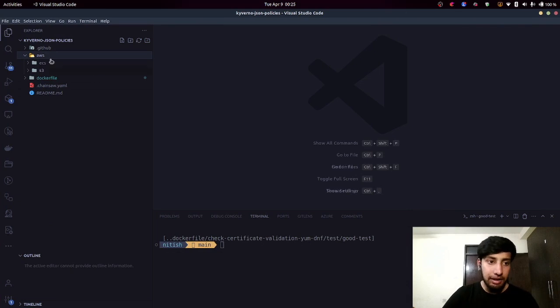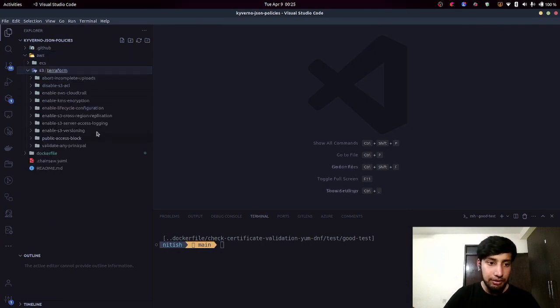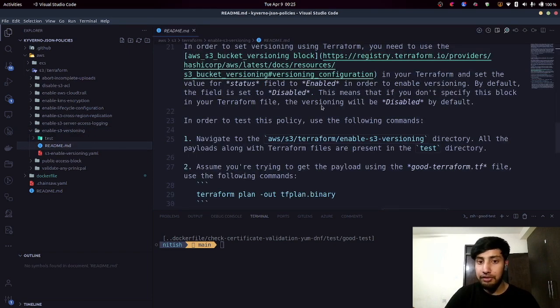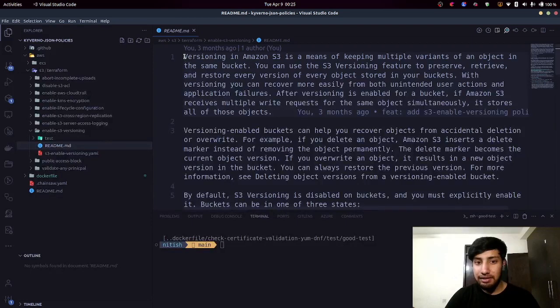If I go through the AWS S3, imagine I want to check for S3 versioning. If I go to the README file, you can see it's saying that versioning in Amazon S3 is a means of keeping multiple variants of an object. And this is something that we need. So imagine your infrastructure is built on AWS, and you want to make sure that your S3 bucket has versioning enabled. This is your use case, correct?